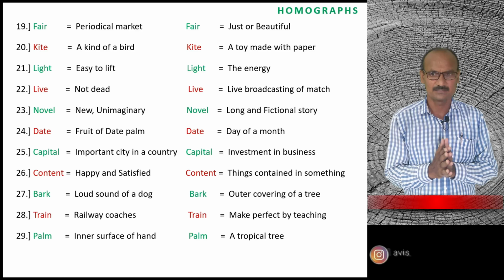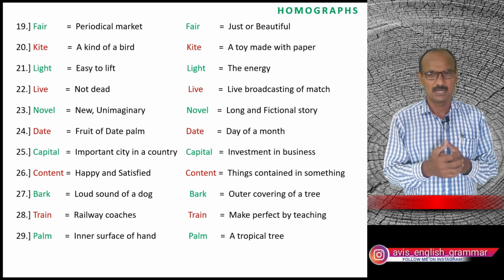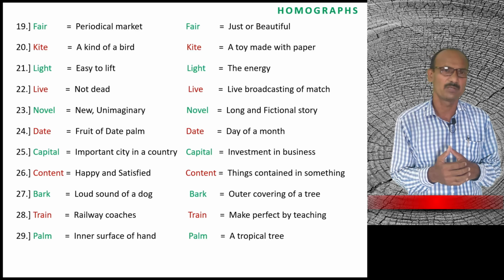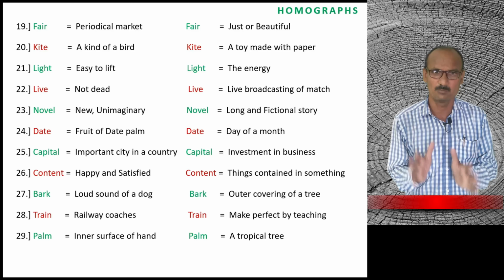29th. Palm. Palm means inner surface of a hand. Inner surface of the hand is called a palm. And another palm means a tropical tree. A kind of tree, a kind of tropical tree is called a palm.